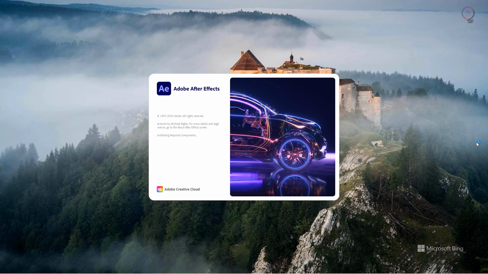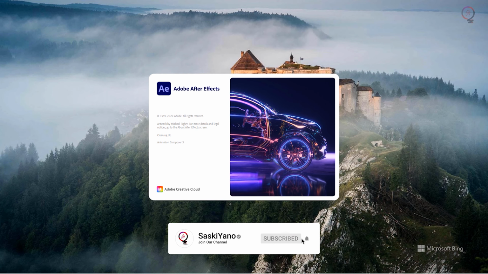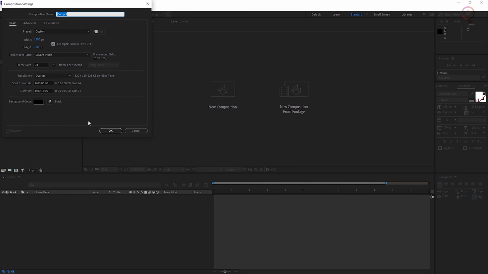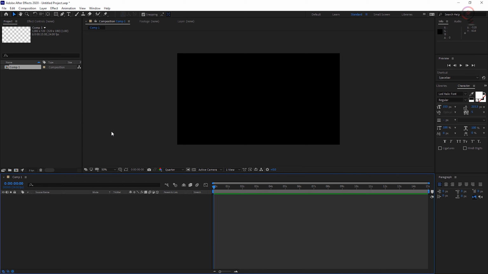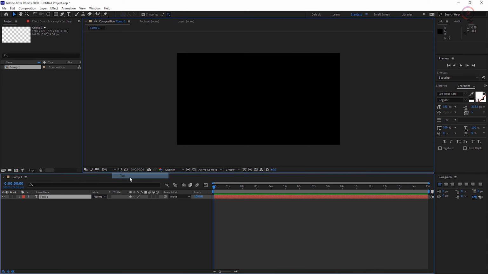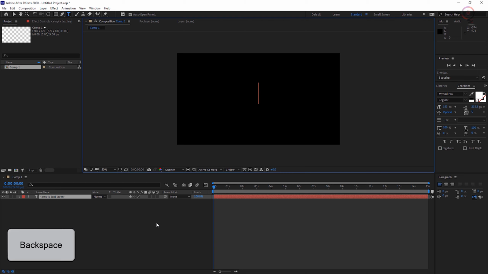Let's start by opening the software. Then create a new composition. And let me show you the issue. I am gonna create a new text layer. And start typing in Arabic. We can't see anything because of the font.